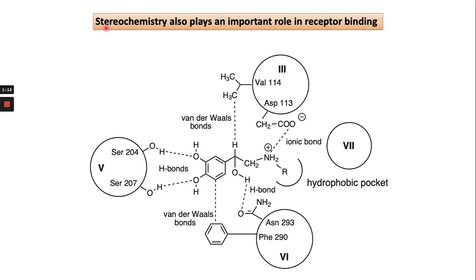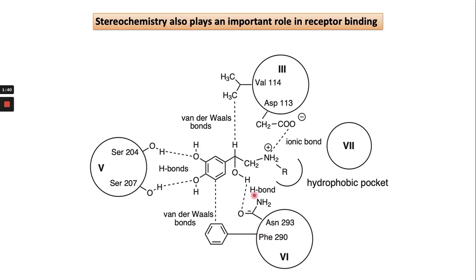So you can see in this case the hydroxyl group orientation is down, so it can bind with this part of the enzyme. But if the orientation were different, the opposite orientation, then it would not be able to bind through hydrogen bonding with this part of the enzyme.